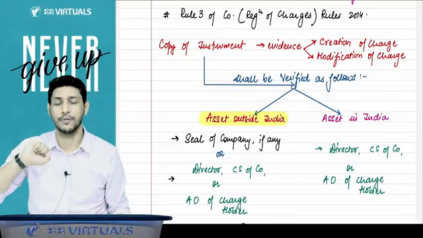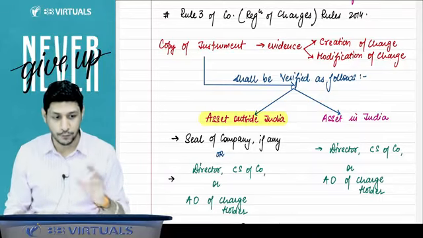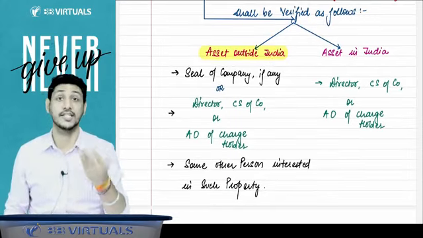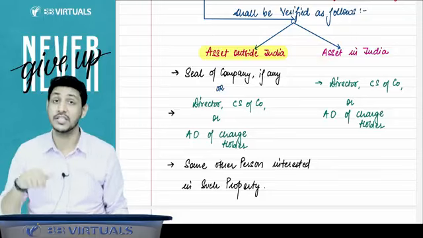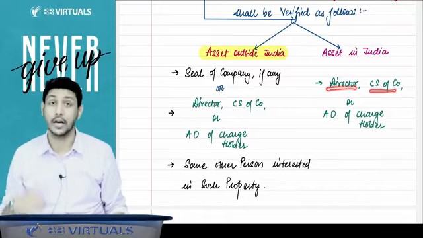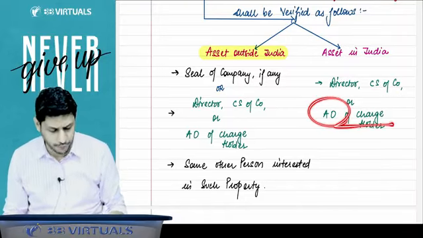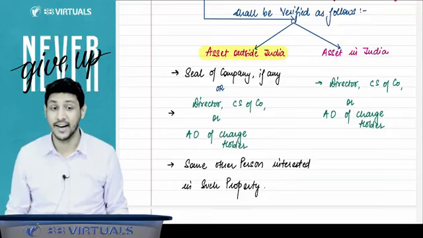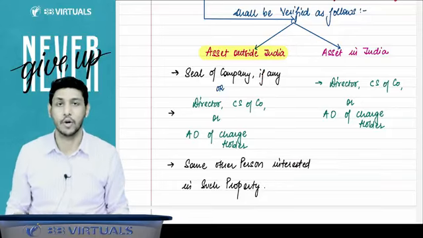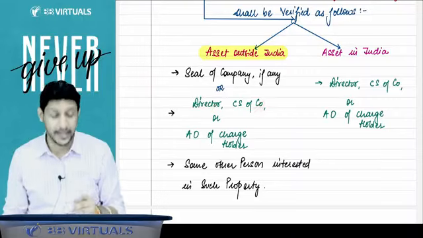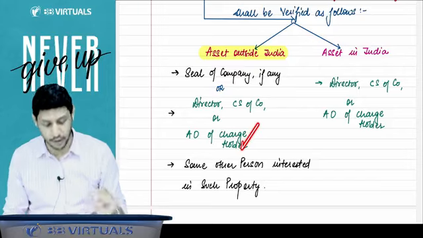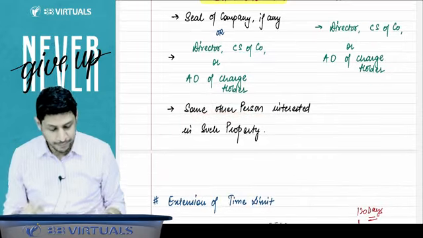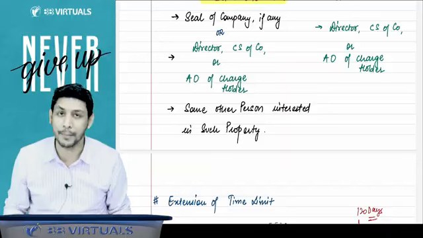Now, who will verify that copy of instrument? Who will authenticate it? You have to check whether the asset on which the charge is created is located outside India or in India. If the asset is in India, then the director of the company, the company secretary of the company, or an authorized officer of the charge holder can verify. These three persons can verify. But if the asset is located outside India, then it can be authenticated under the common seal of the company, or the director or CS of the company, or an authorized officer of the charge holder can also verify, or even some other person can verify if he is also interested in the same property.